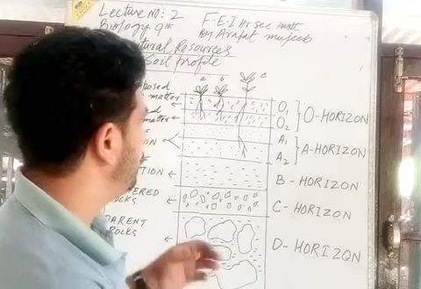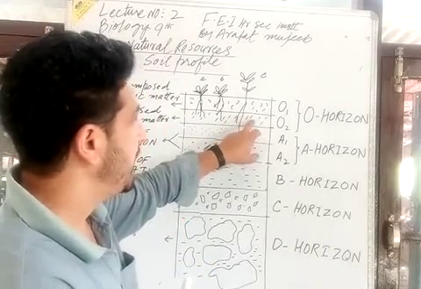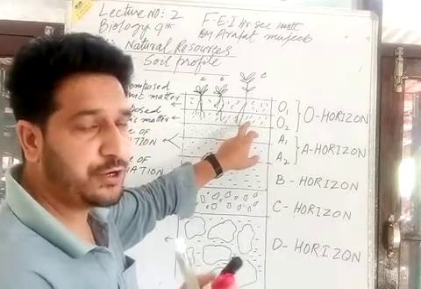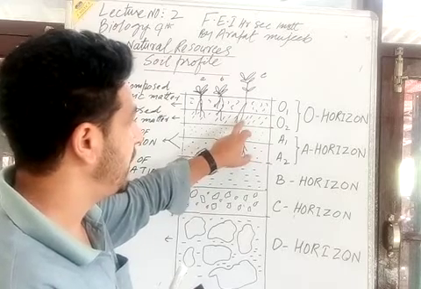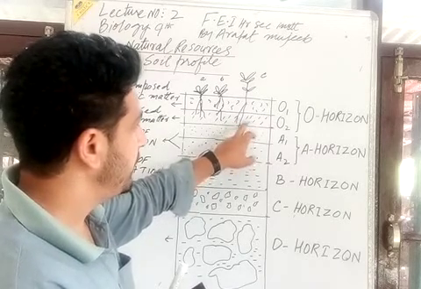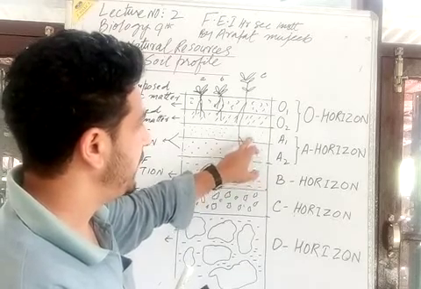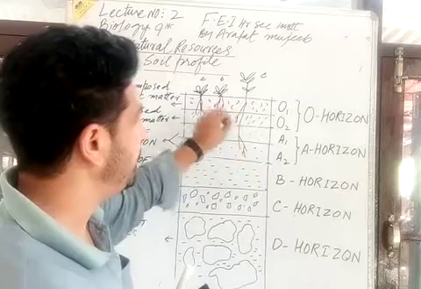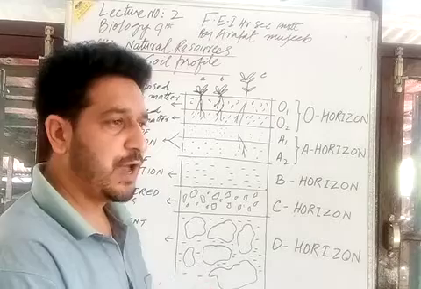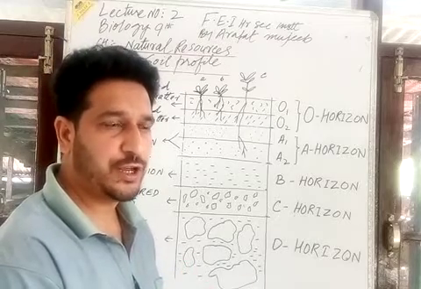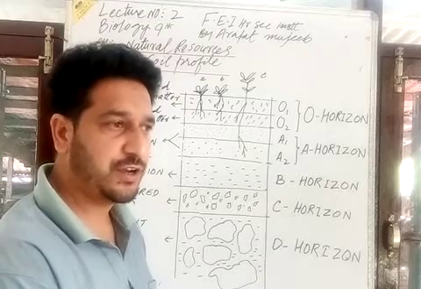असल में क्या है, proper decomposition takes place in the O2 horizon that leads to free nutrients, free minerals, and those minerals lead to the accumulation in the A1 and A2 layers. यहाँ से कुछ minerals free होते हैं, कुछ insoluble होंगे, कुछ soluble minerals होंगे, क्योंकि अब जब organic decomposition होती है, कुछ organic components निकलते हैं, कुछ inorganic components निकलते हैं.